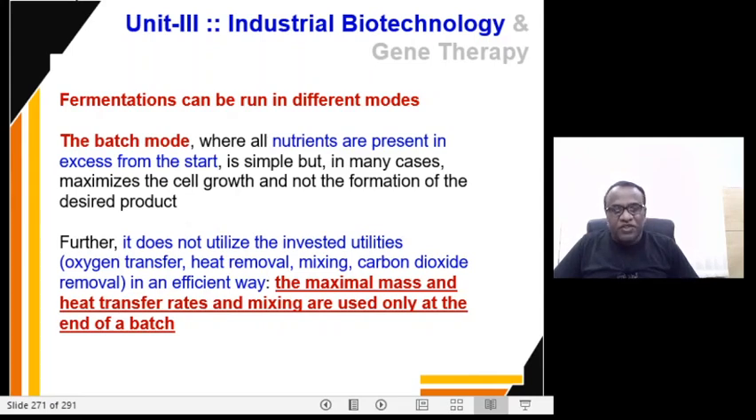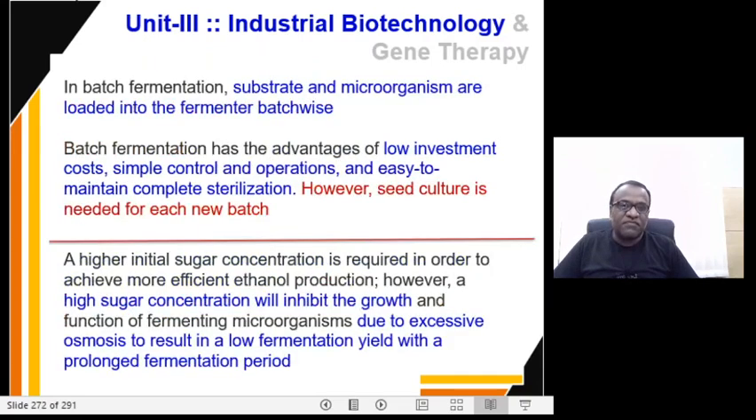Right. So in batch mode, the nutrients are present in excess from the beginning itself. It maximizes the cell growth but not the formation of the desired product, and it does not utilize the invested utilities in an efficient way, but the maximal mass and heat transfer rates and mixing are used only at the end of the batch reaction. So in batch fermentation, the substrate and microorganisms are loaded into the fermenter in batches.